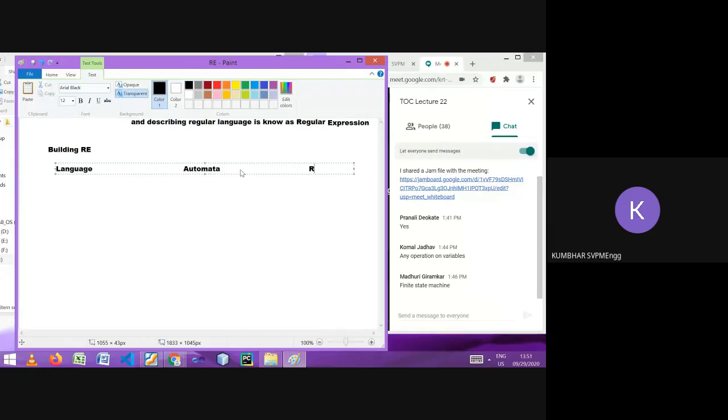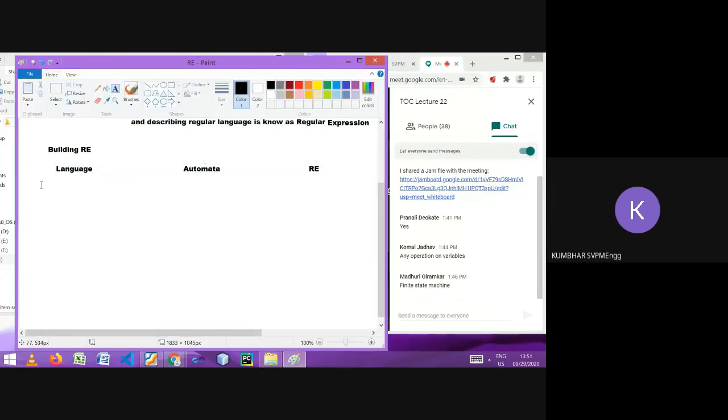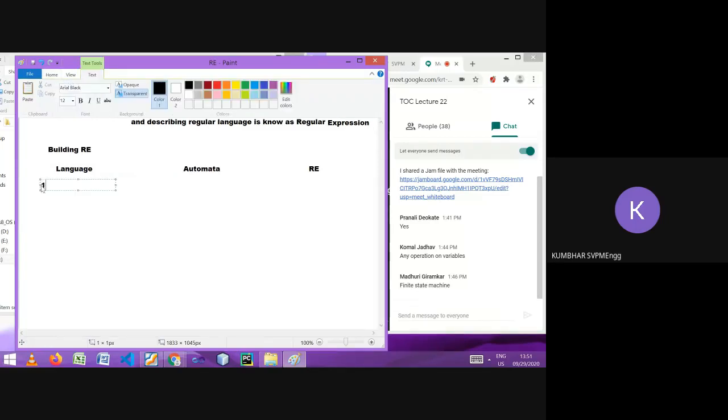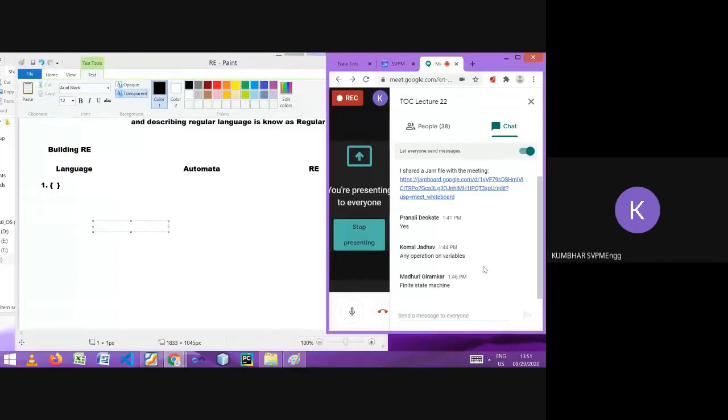Please concentrate. These are the basic building blocks which you are going to learn. Then you can write the complex regular expressions, or you can read the complex regular expressions. So first, if the language contains... just a minute.